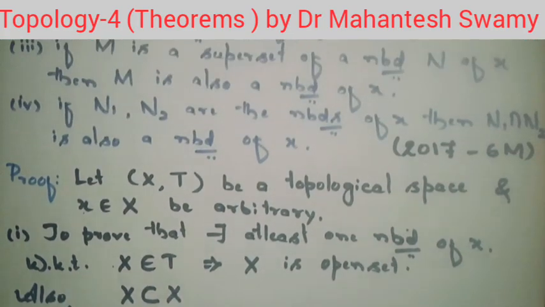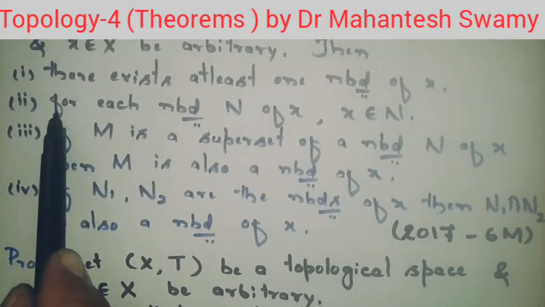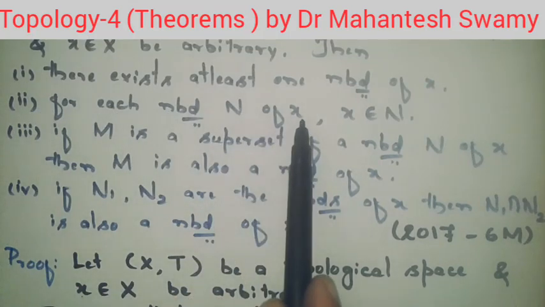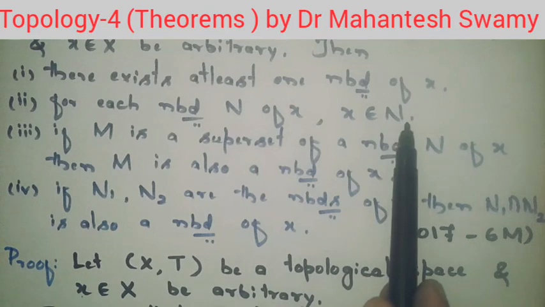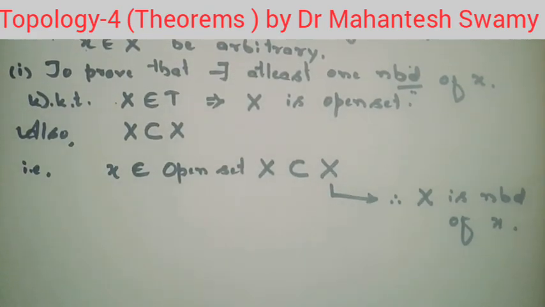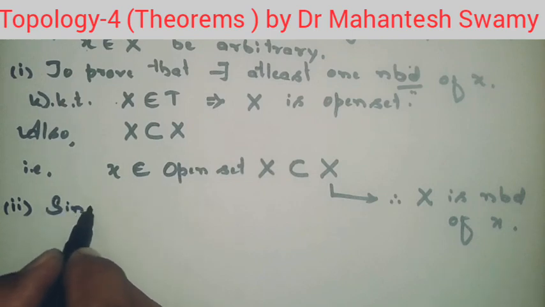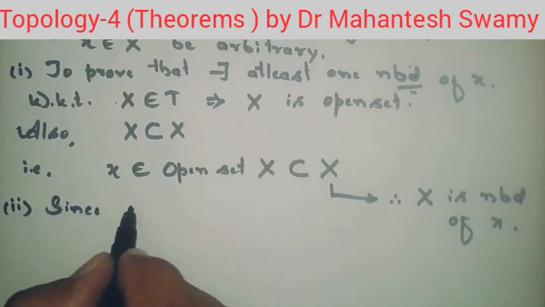Now let us see what is the second result to be proved. The second result to be proved is, for each neighborhood N of x, x belongs to N. So let us prove this result. It is very simple to prove this result. It follows directly from the definition of the neighborhood. By the definition of the neighborhood, it is given here that N is the neighborhood.